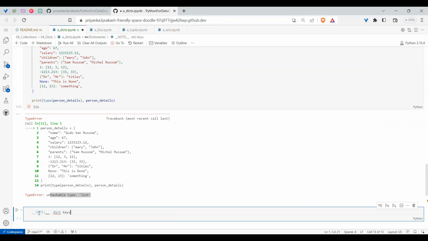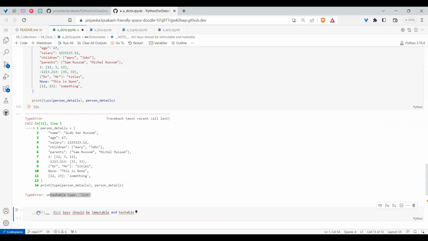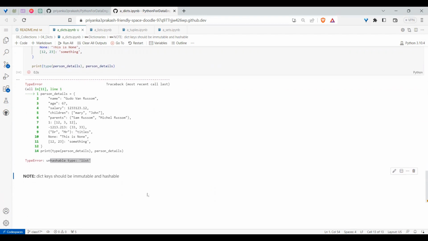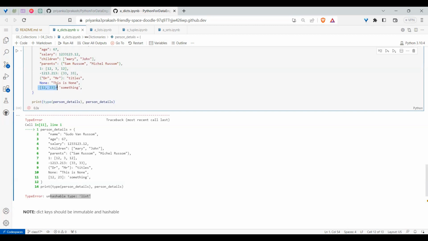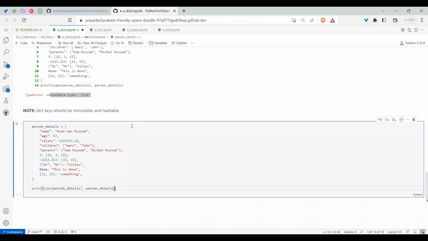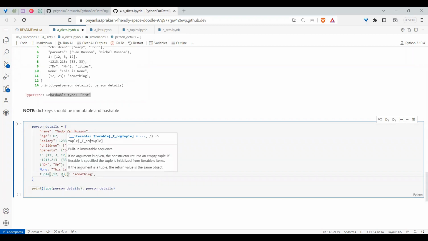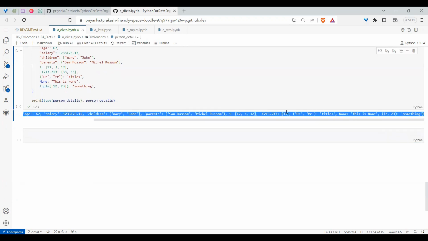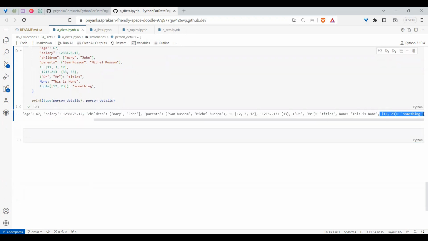So dict keys should be immutable and hashable. What do you mean by immutable and hashable? It should be immutable and also hashable. What do you mean by hashable, sir? I will tell you shortly. Till now, you understood that a list is a mutable object. As we gave it like that, it doesn't work. So the solution is that you convert this to a tuple. Then it will take it and store the values. You got the values, and you see the last one, which is a tuple. So it will work like that.